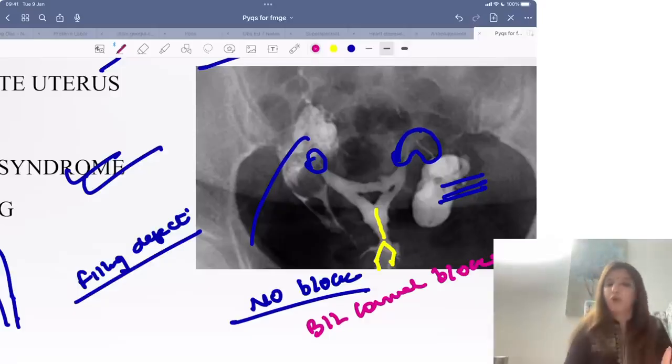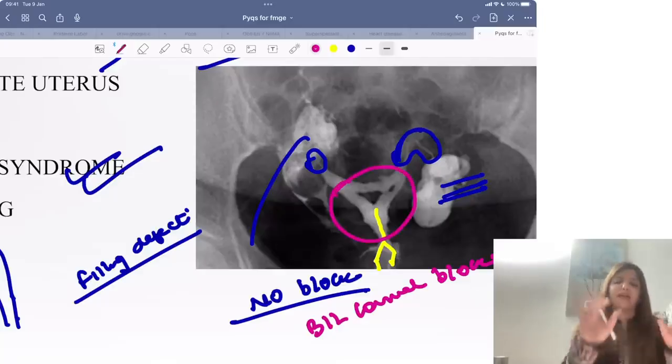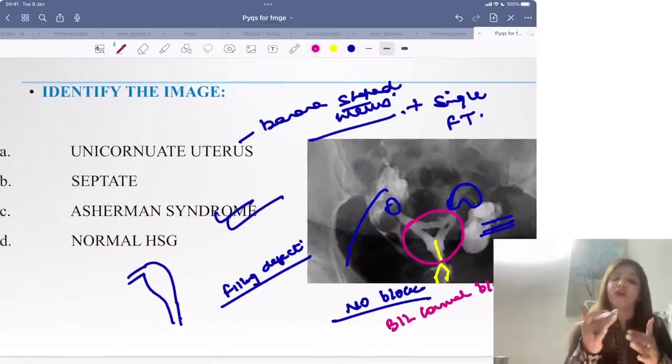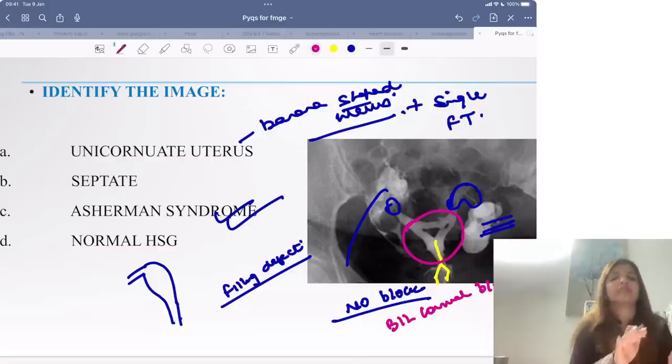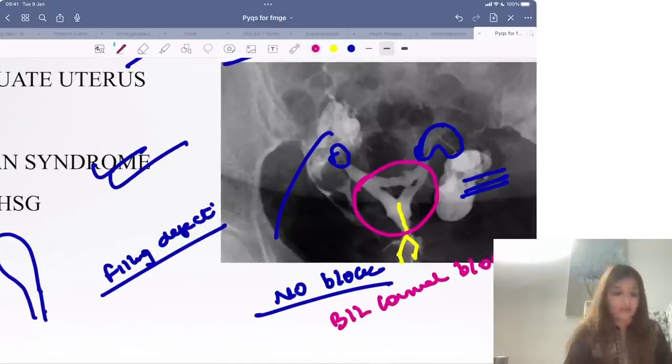इस HSG में कोई ब्लॉक नहीं है. इस HSG में हमें डाई नीचे आती हुई दिख रही है. Right? In this HSG, I can see the uterus properly. I can see two fallopian tubes. That means it is not any uterine anomaly. क्योंकि अगर unicornuate uterus होता तो I would have got a banana shaped uterus and I would have got a single fallopian tube. Right? This is not a normal HSG because I am getting a filling defect.